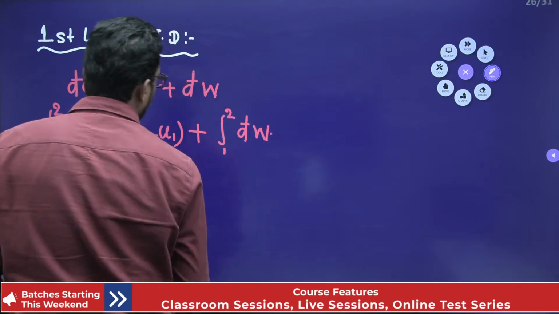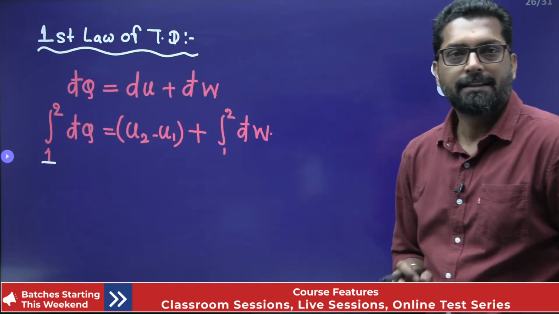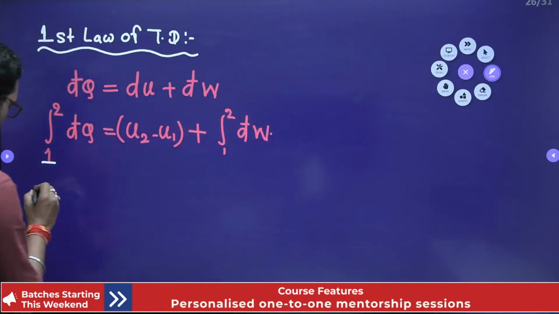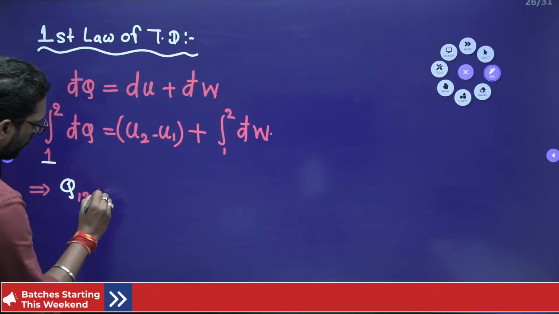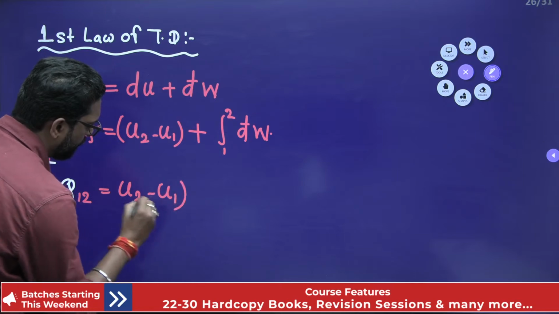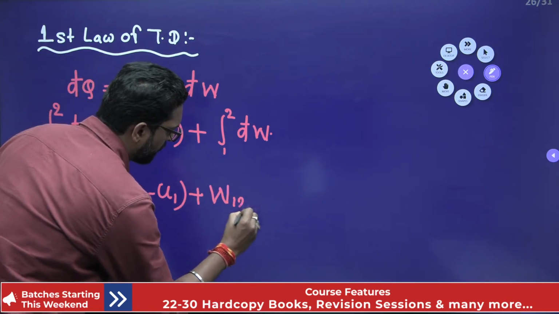Now this is for any process, either reversible or irreversible. Once we define the work, we can write q1-2 is equal to u2 minus u1 plus w1-2 after integration.